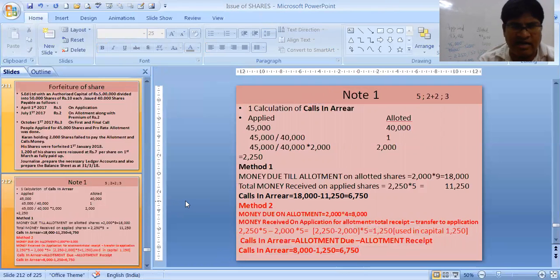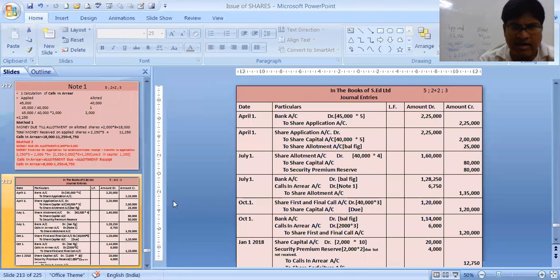We will just pass the journal entry now. Journal entry is bank account debit, that will be the balancing figure. Call arrears 6750, not 8,000. To share allotment 1,35,000. Now why 1,35,000? Share allotment should have been debited with 1,60,000, but 25,000 already we have credited, my dear. So friends, see, it will be 1,35,000 over here, that is 1,60,000 minus 25,000.